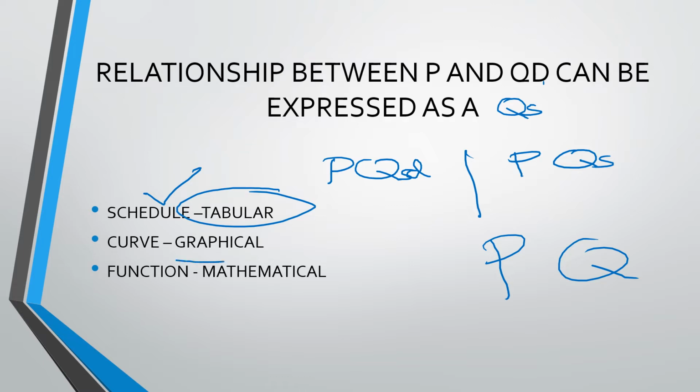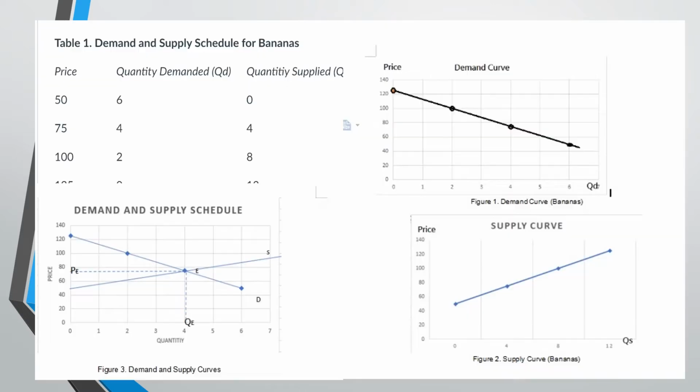And the second one is through a graph. So we call it the demand curve or the supply curve. And the last one, in which we can show the relationship between P and quantity, is mathematical, and that is what we call the demand function or the supply function. Now in this video, we will only focus on the schedule and the curve. For the function, it will be discussed in a separate video.